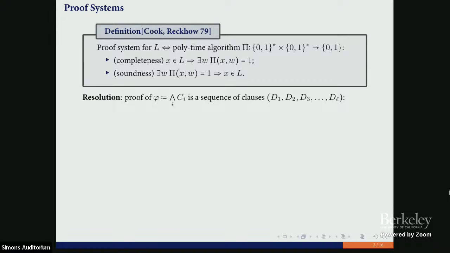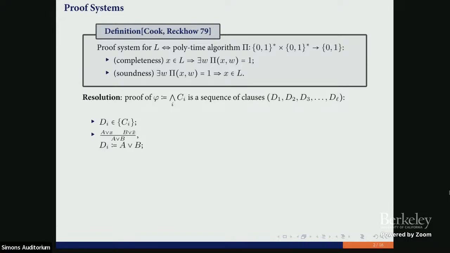And what can we do in resolution? We have our formula, and the witness is a sequence of clauses. And how is the sequence generated? We can pick any clause from our formula, and we can use the resolution rule to produce new clauses.